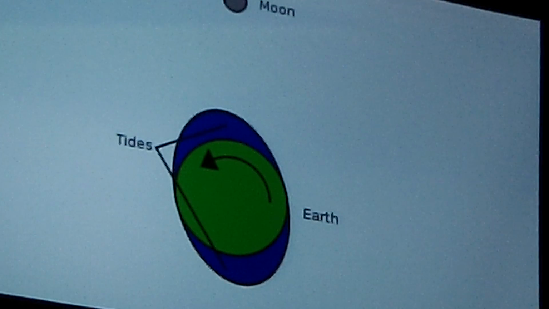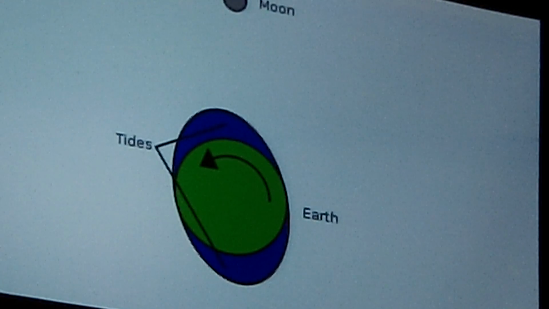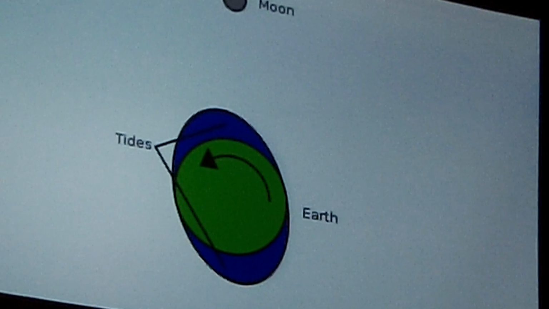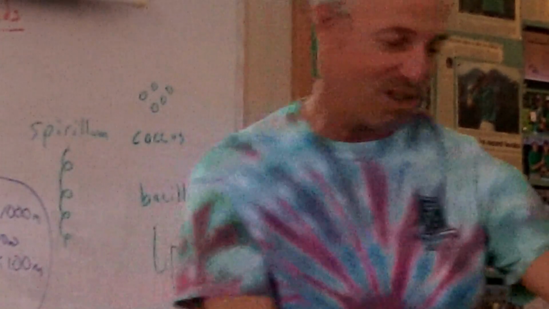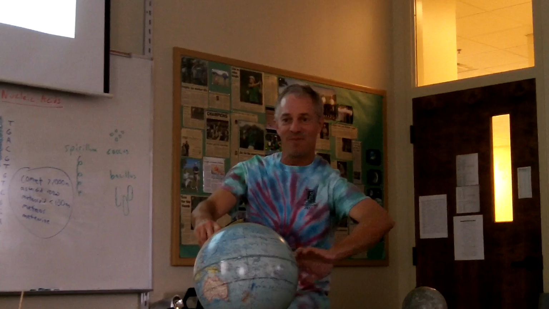Well, why is it decreasing? Why does it not stay the same? Why is it getting longer and longer? Because if you're slowing down the Earth's spin, it doesn't take 24 hours to get around. It takes 24 hours and 1 second to get around. You see what I'm saying? You're slowing down the spin of the Earth. It's like the Earth is spinning this way, and the moon is dragging on that spin this way.